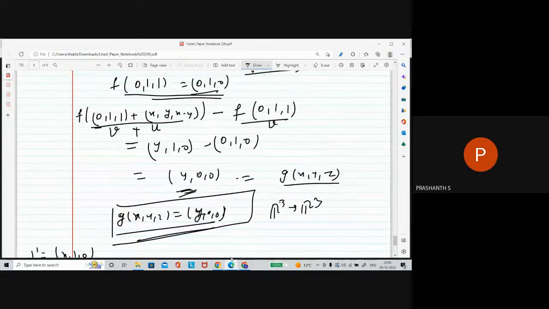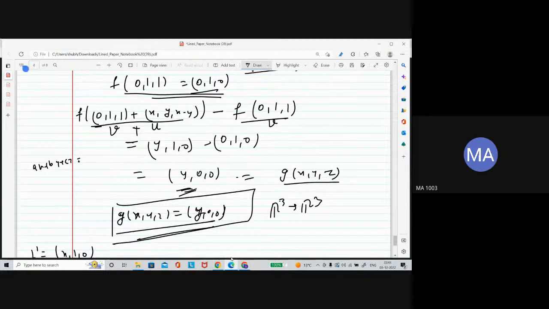No, sir, if there is an equation of a plane ax plus by plus cz is equal to 0, if we write some set like this, it becomes an affine space, sir.